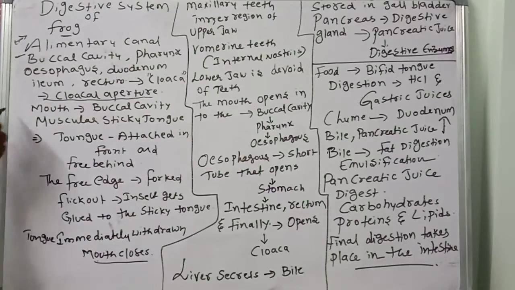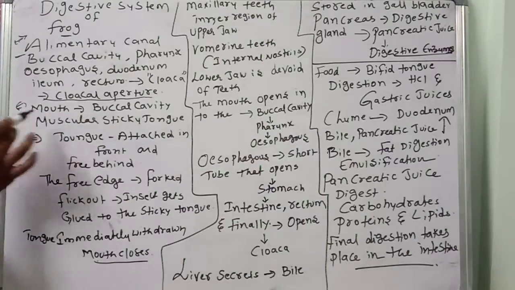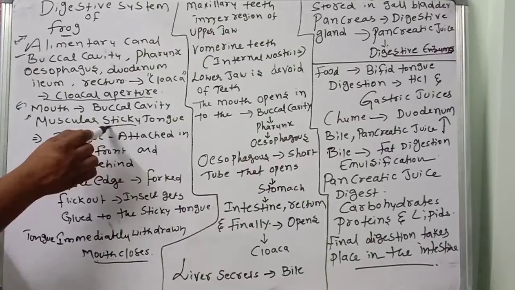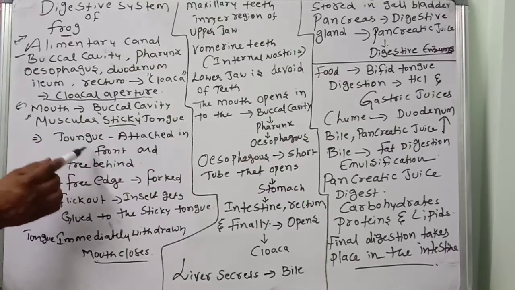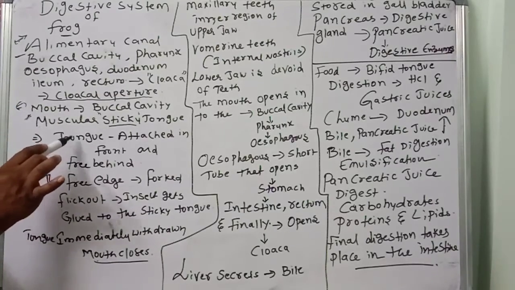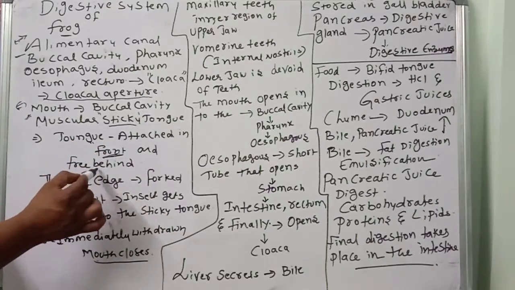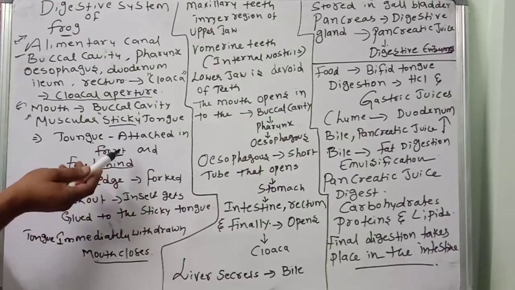First we are going to discuss the mouth. The mouth leads to the buccal cavity. The buccal cavity consists of a muscular sticky tongue. The tongue is sticky. Our tongue is attached at the back and free at the front. But in frogs, a very important point, the tongue is attached at the front and free at the back, but in ours it is the reverse. Got my point or not?